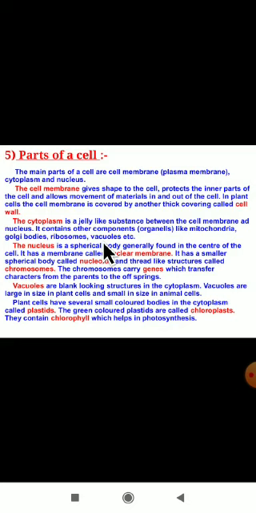Then what is the nucleus? The nucleus is a spherical body generally found in the center of a cell. It has a membrane called the nuclear membrane. It has a smaller spherical body called the nucleolus, and thread-like structures called chromosomes. The thread-like structures in the nucleus are called chromosomes.